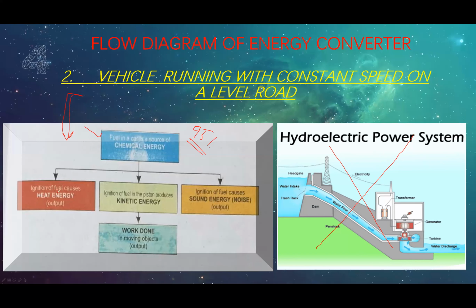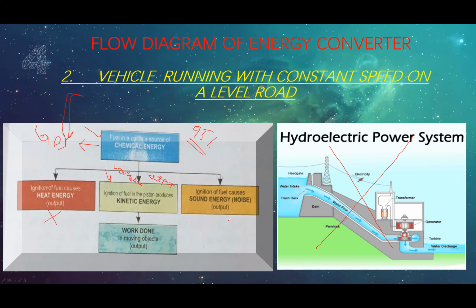So first you have the oil, which has chemical energy stored in it. That chemical energy is converted into heat. So heat output is also an output, right? This is our useful work done. This is what we require. We do not require this and we do not require this.